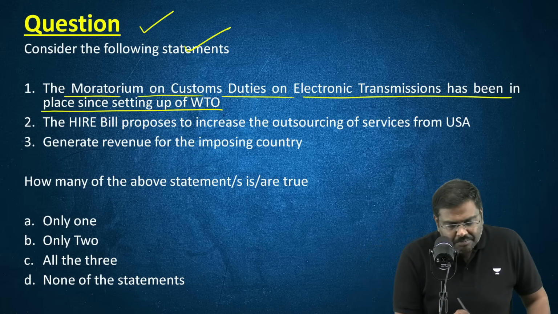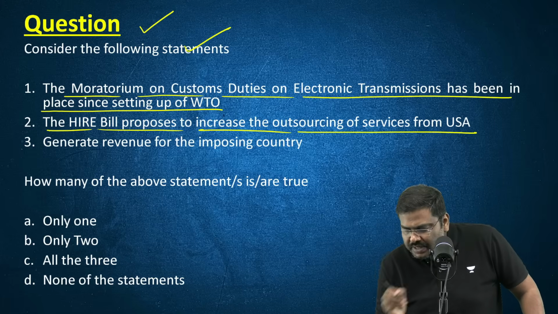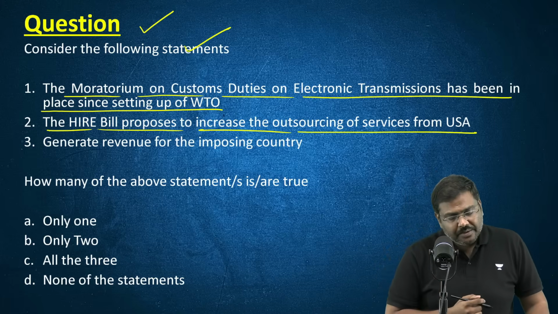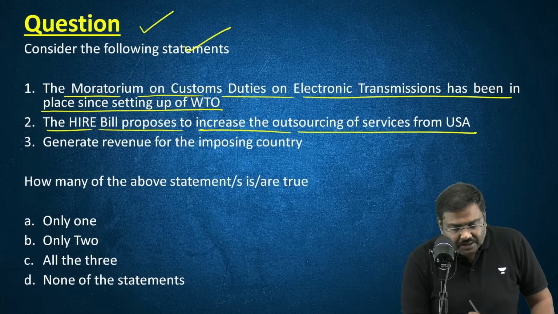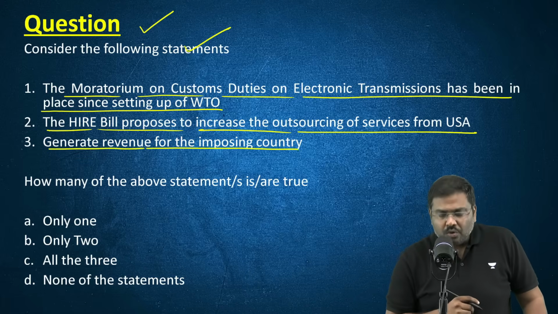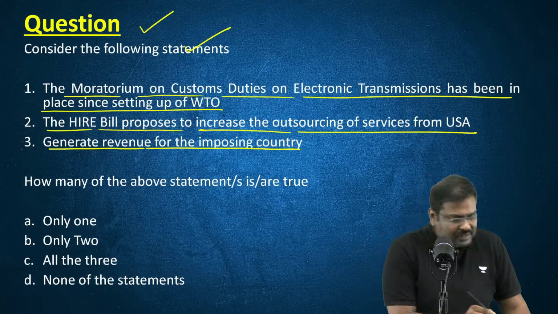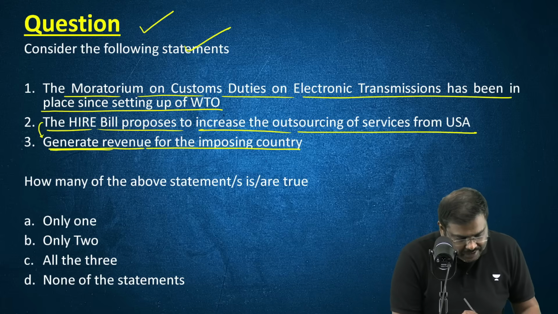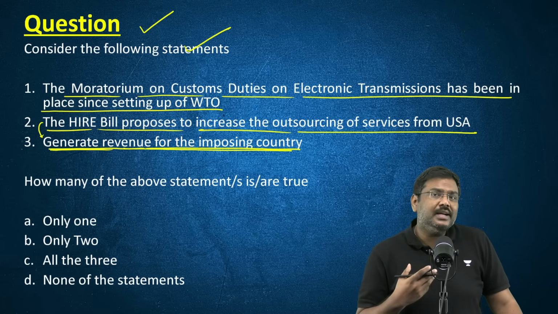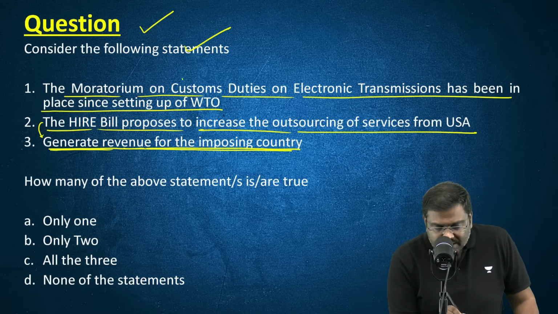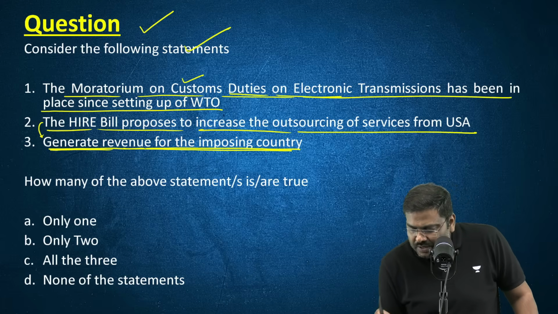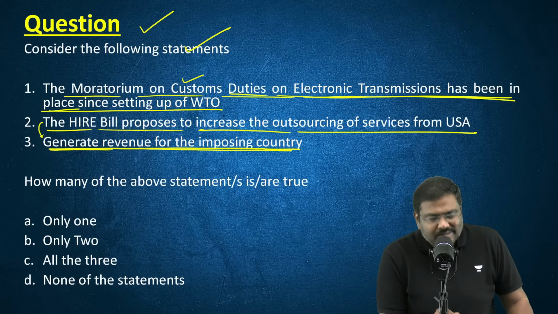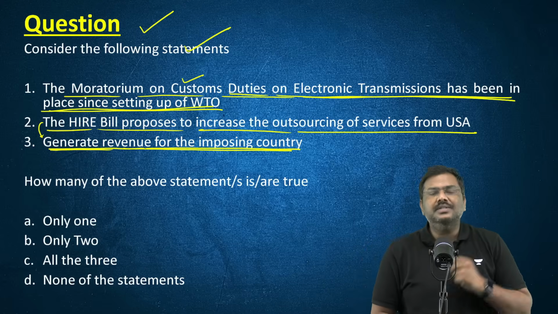The HIRE bill proposes to increase outsourcing of services from USA. It will generate revenue for the imposing country. That is, the HIRE bill will generate revenue for the imposing country. The moratorium on customs duties on electronic transmission has been in place since the setting up of WTO. What is this?